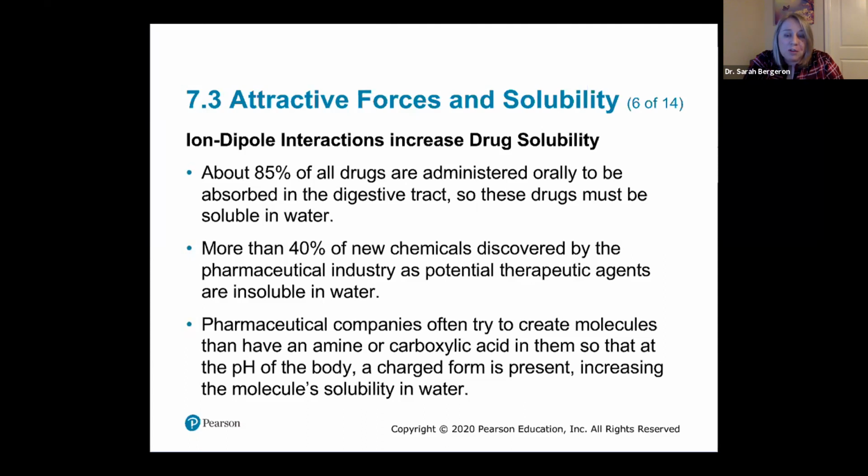And so what we try to do is to alter the substance and make it partially polar, so that at whatever pH this drug is supposed to be functioning, we have a charged part of that molecule. And so that will help it to dissolve in the body. So how do we do that? A lot of times we add an amine group or a carboxylic acid group. And I'm going to show you that in just a second. But remember, this is what I said, you need to know those functional groups.